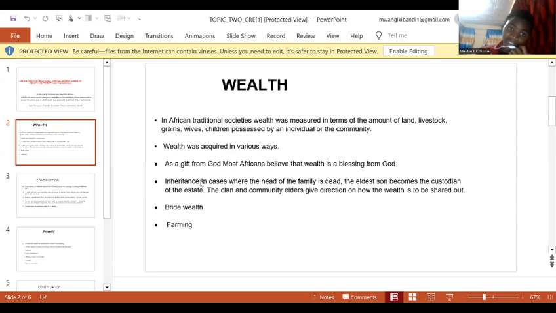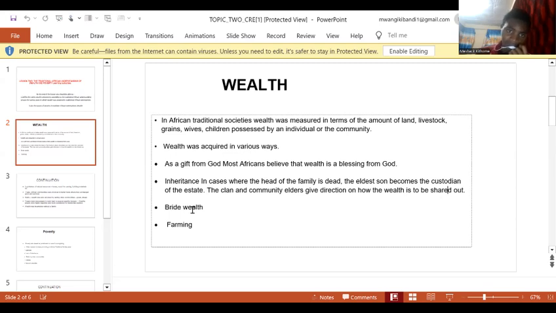The first form in which wealth was acquired was through inheritance. In cases where the head of the family is dead, the eldest son becomes the custodian of the estate. The clan and the community elders give direction on how the wealth is to be shared out.